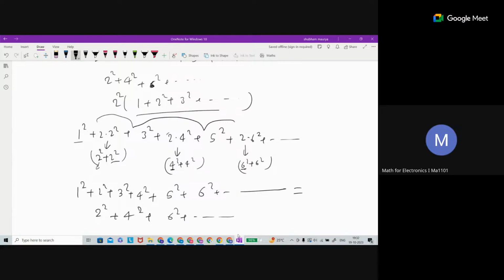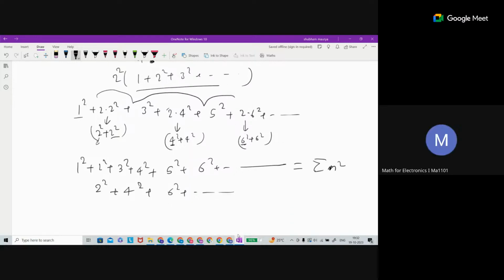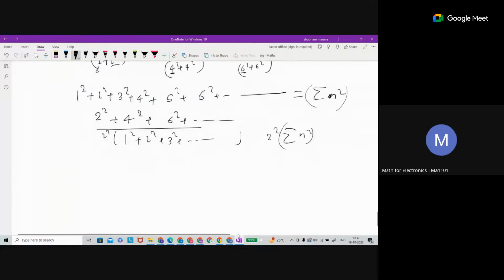So this is going to be sum of n square. And this is going to be, if you take 2 square common here, again 1 square plus 2 square plus 3 square plus, this term is actually the same. So again, this is going to be 2 sum of n square. So finally, what did we get? 3 times sum of n square. No, not 3. This is going to be what? 4, 5 times sum of n square.